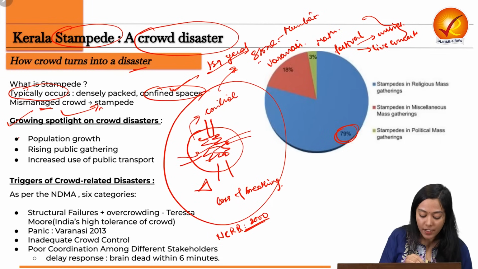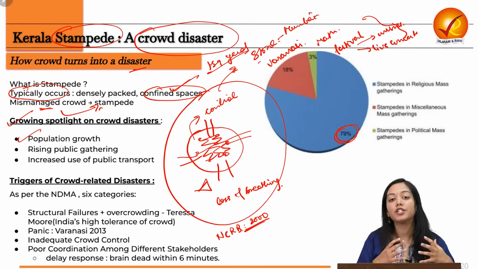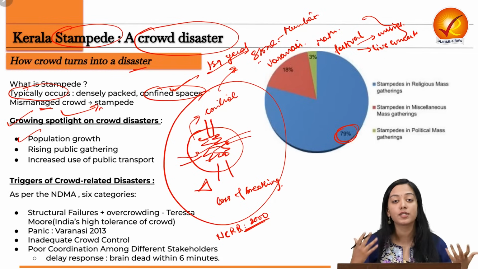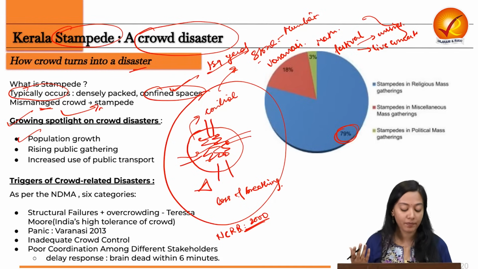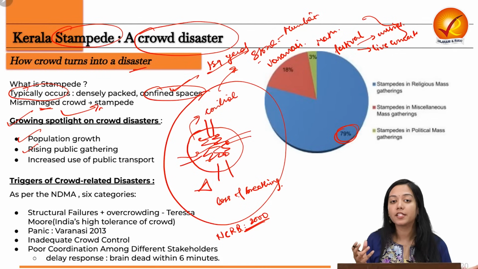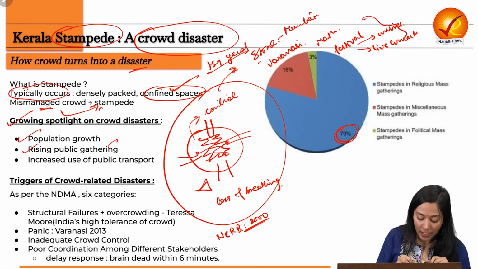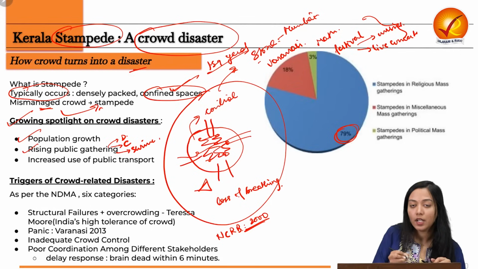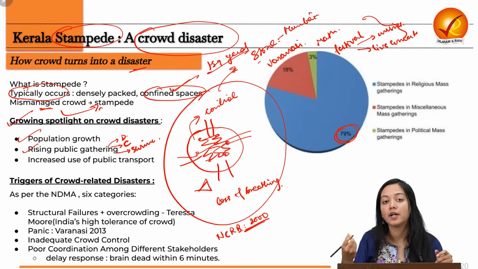First of all, we are seeing huge population growth, especially in developing countries like India. Developing countries like India also have many public gatherings because we are a country of festivals. Festivals bring many gatherings in the form of Durga Puja, Chhath Puja, and visits to our shrines, which has also led to the emergence of some of the stampedes.